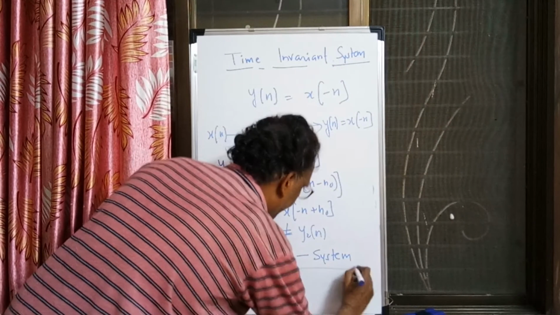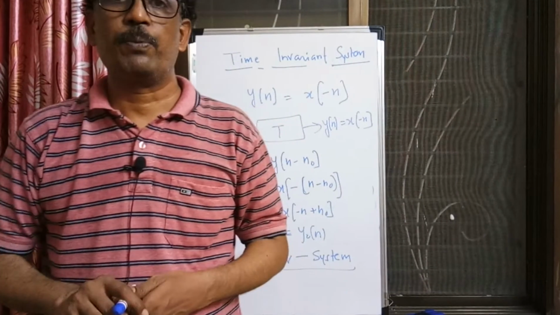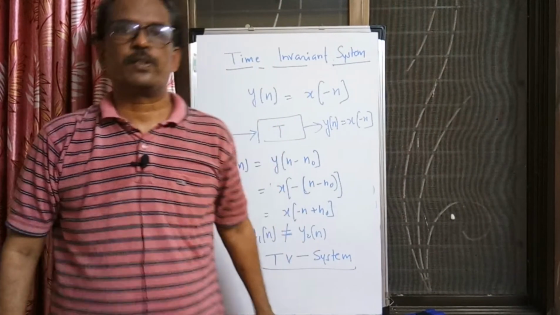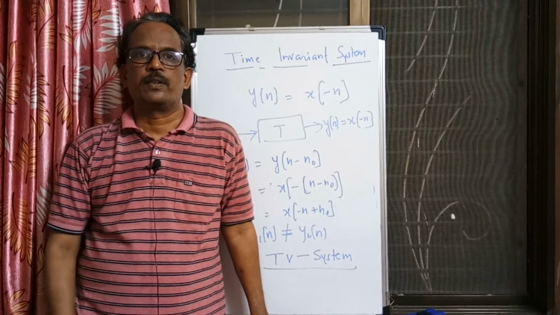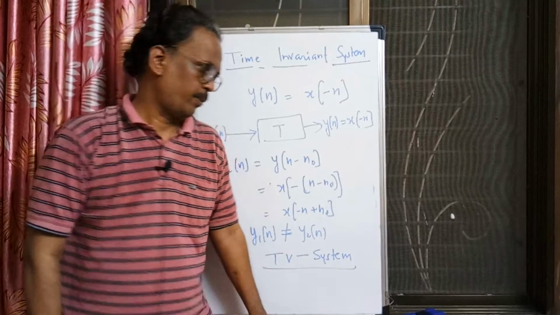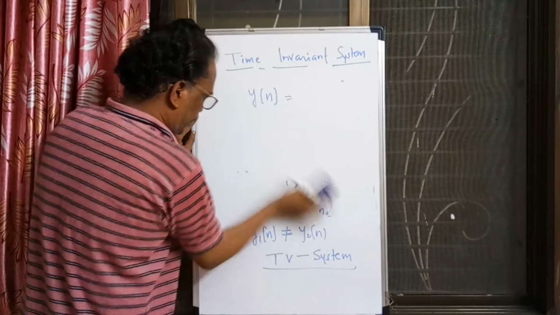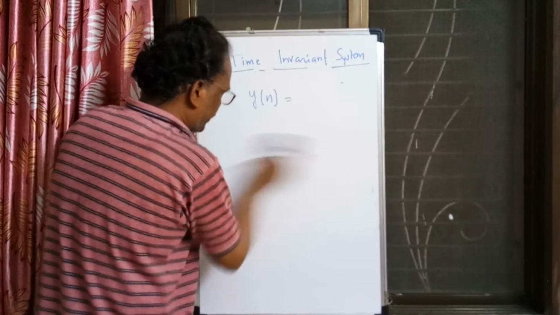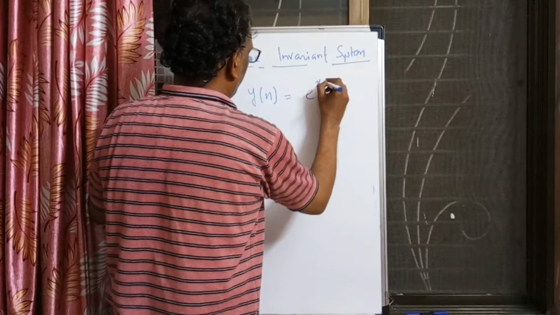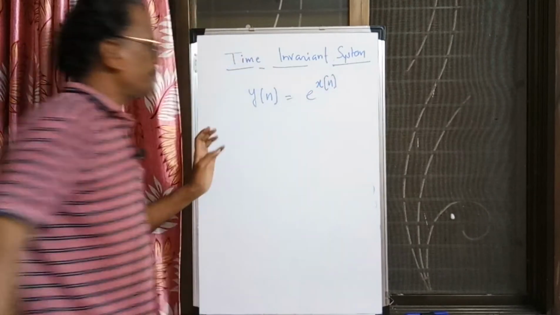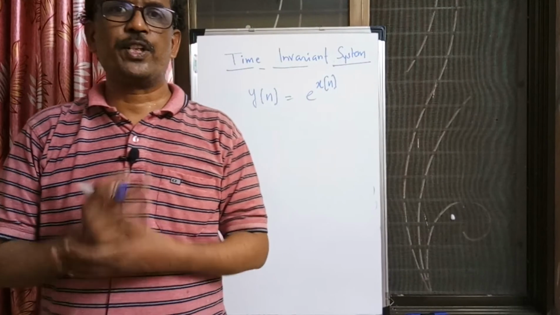TV means time varying system. A shift in the input does not cause the same shift in the output, or the response of the system may change due to the shift in the input, due to delay in the input. So let us take the exponential example system, which gives an output that is the exponential of the input. We have shown in this example that it is not a linear system, which is an exponential system, by observation.